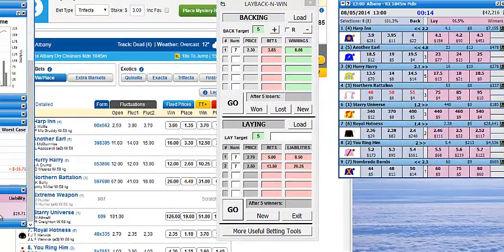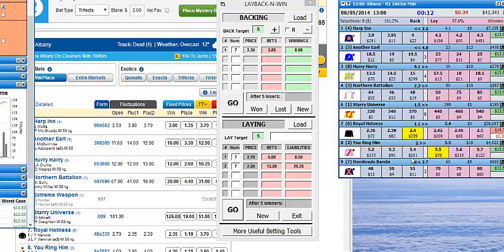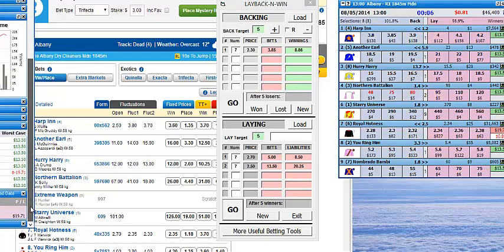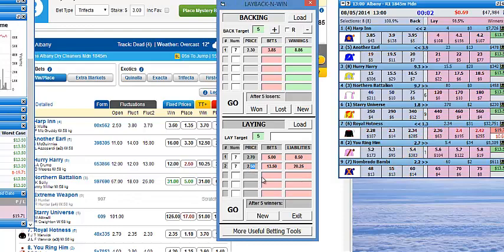13.50. Okay. So we actually got it at 2.46. These things will happen. So all we're going to do now is wait for the race to be run, and one of these bets will win.